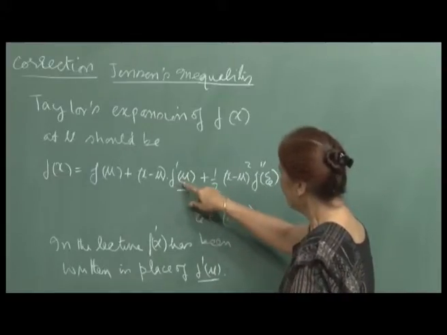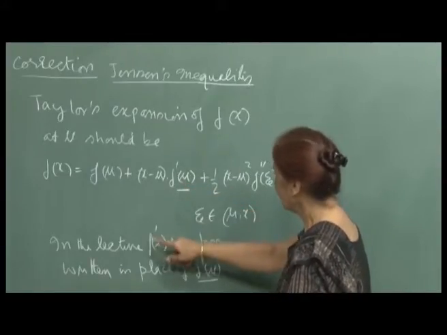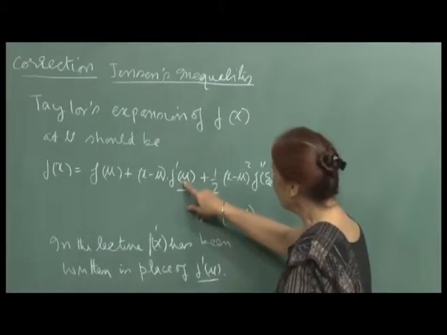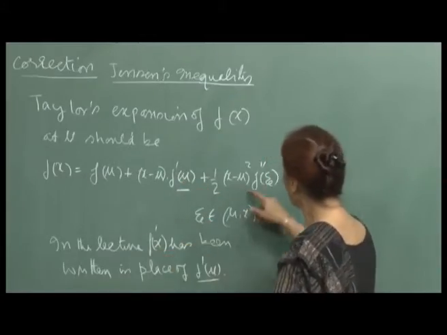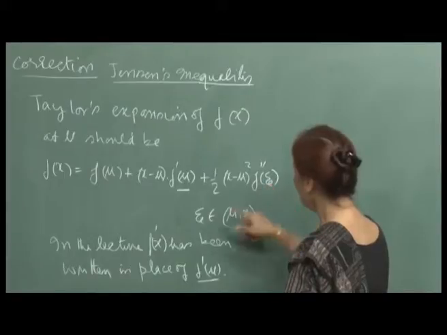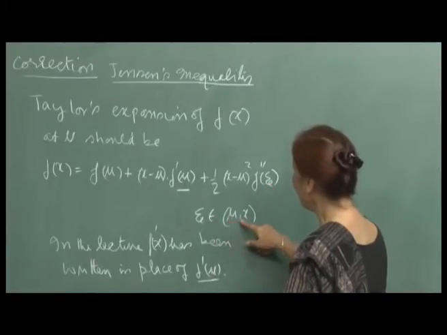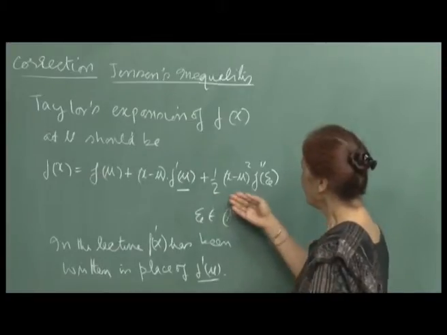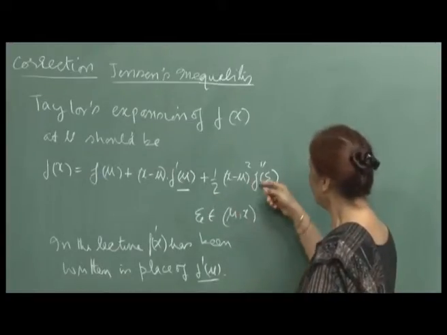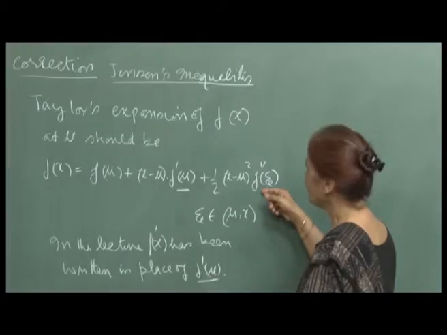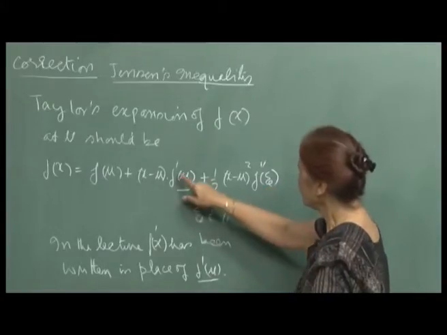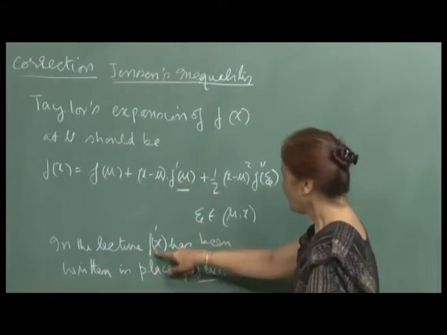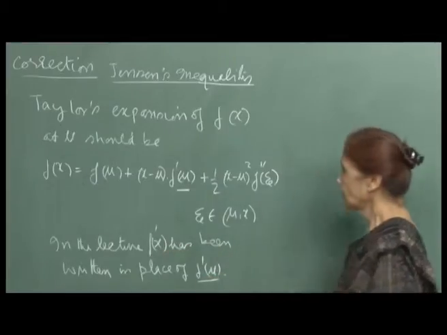Instead of mu, it got written as x. So, you have to read f prime(mu) instead of f prime(x), and of course, we know that psi is some number between mu and x, and by Taylor's theorem such a psi always exists. We are taking a second order expansion of the function f(x) at mu, and so this should read as f prime(mu) instead of f prime(x).